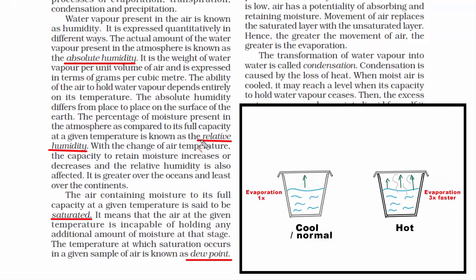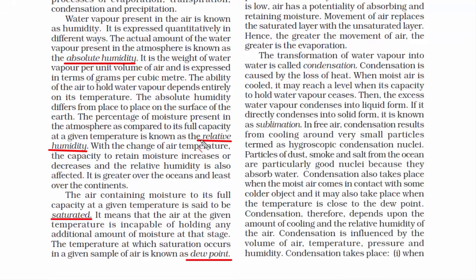So in this example, both cups are half empty, meaning the remaining portion of the cups contain air. Since both cups are evaporating at different rates, water vapor will start to build up in the air above each cup. However, in the right cup, the air is not able to accommodate as much water vapor as in the left cup. This happens because air is saturated in both cups. But you will find more water vapor in the right cup, which has high temperature. That means the air in the right cup has saturated or dissolved and cannot hold any more moisture. That's why it condenses and returns to liquid form. With this example, I hope you have understood what air saturation means.